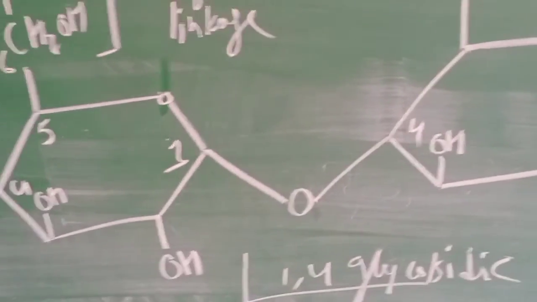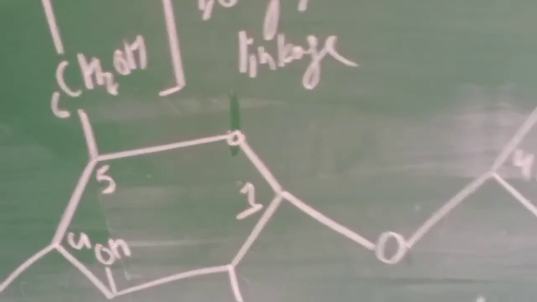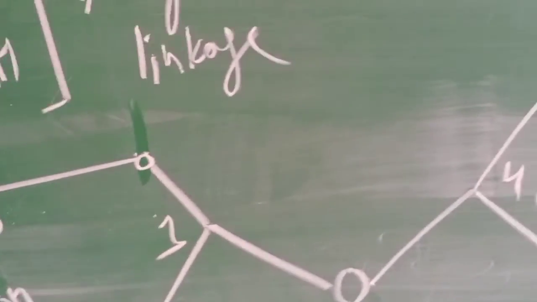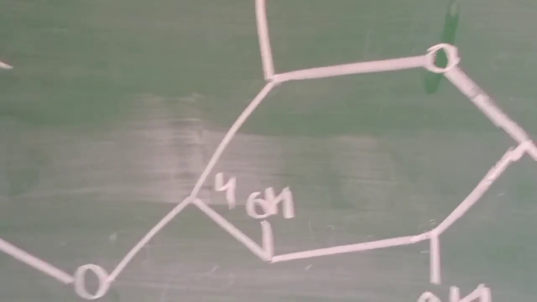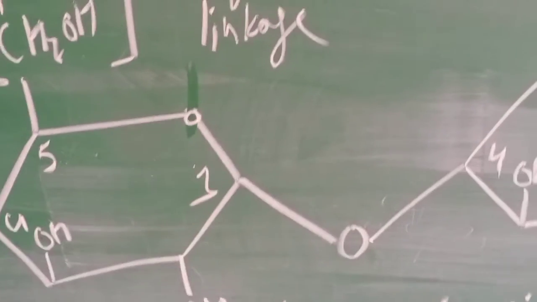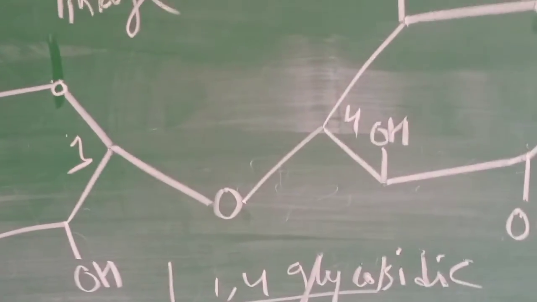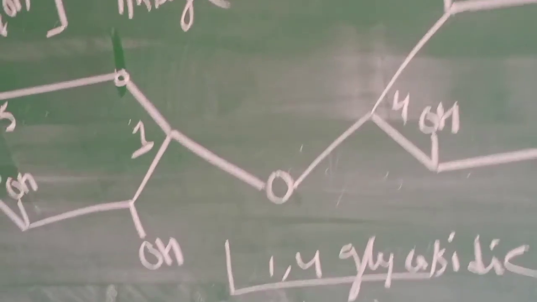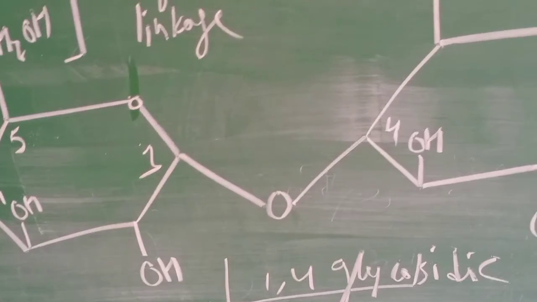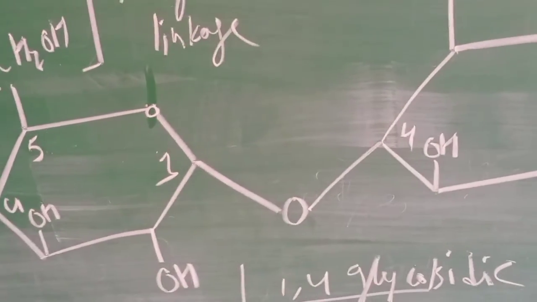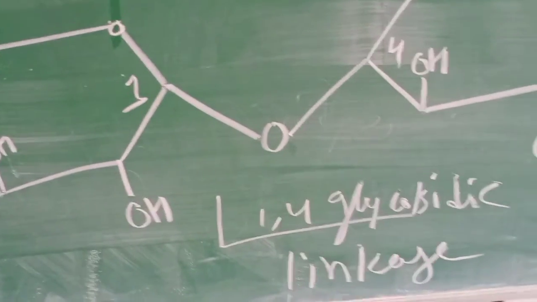So this is also a head to tail arrangement, and you can see here I have numbered these: the first carbon is the head of one unit, and the fourth carbon atom is the tail of another unit. These molecules are linked by the 1,4 linkage, the first carbon and the fourth carbon, and hence this linkage, which is used to join the two monomeric units, is known as the 1,4 glycosidic linkage.